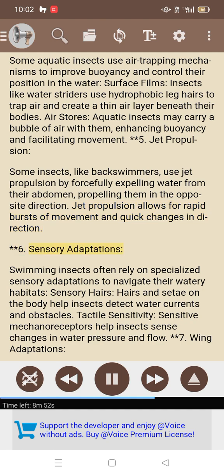6. Sensory adaptations. Swimming insects often rely on specialized sensory adaptations to navigate their watery habitats. Sensory hairs and setae on the body help insects detect water currents and obstacles. Tactile sensitivity. Sensitive mechanoreceptors help insects sense changes in water pressure and flow.